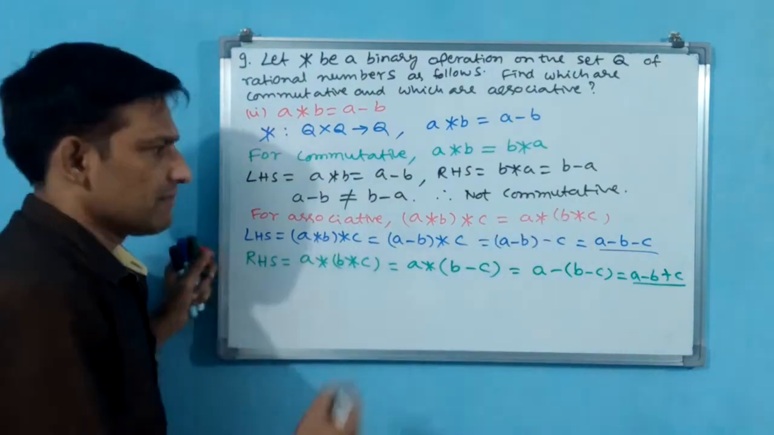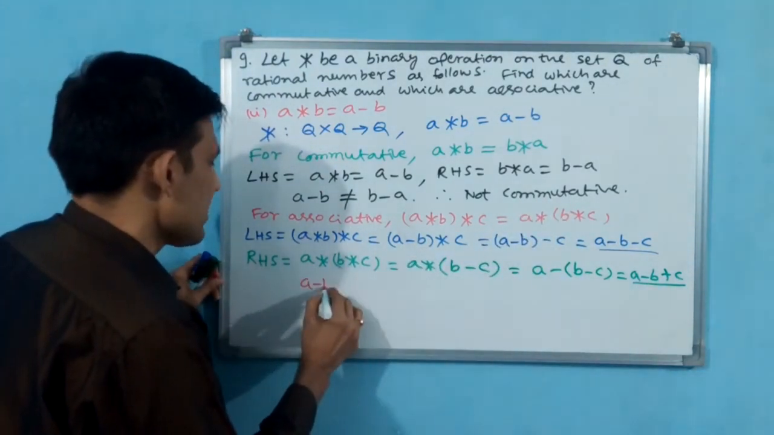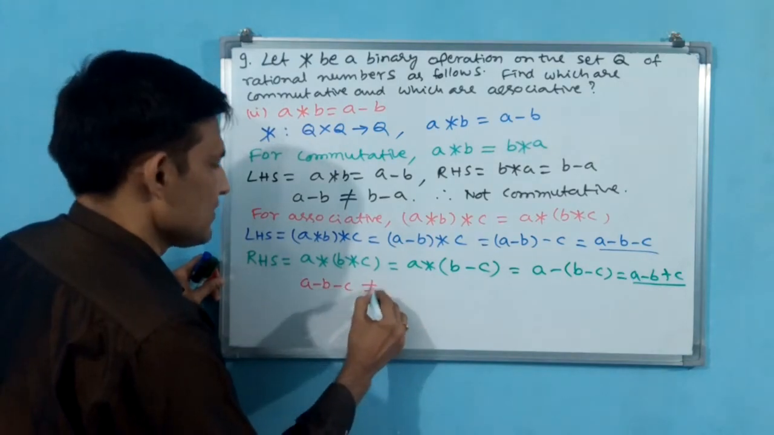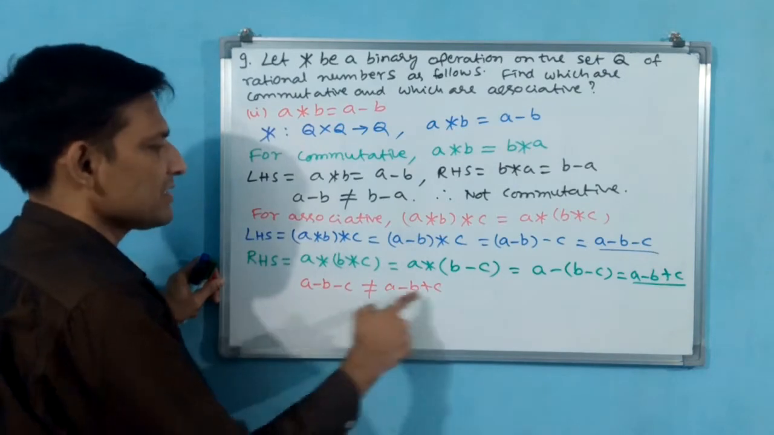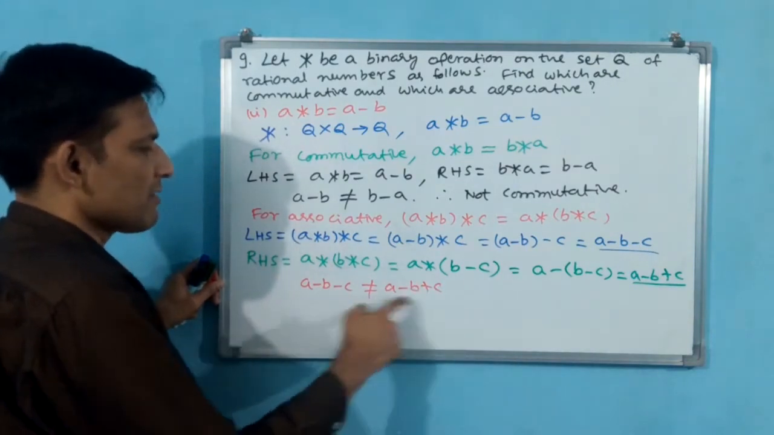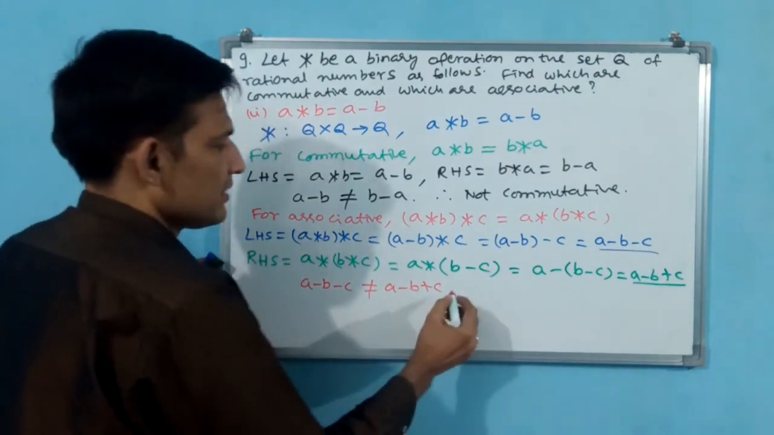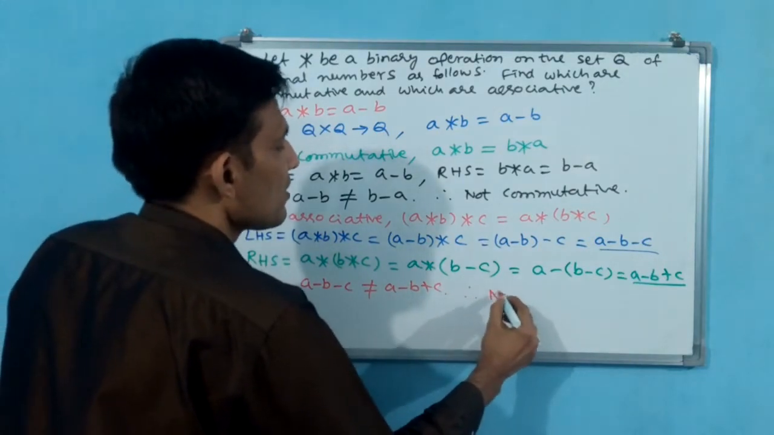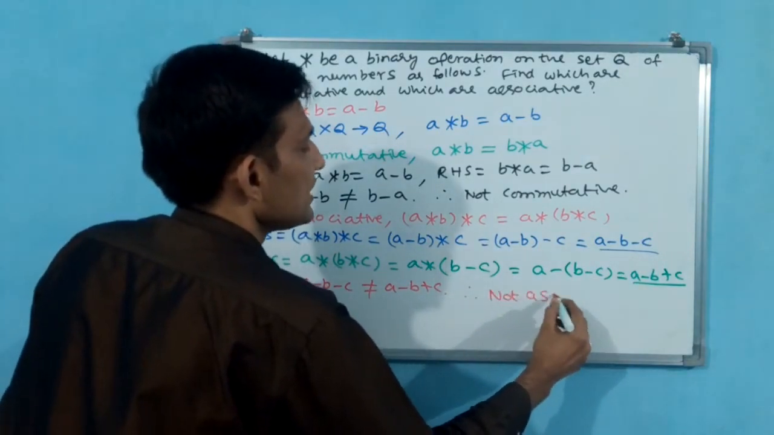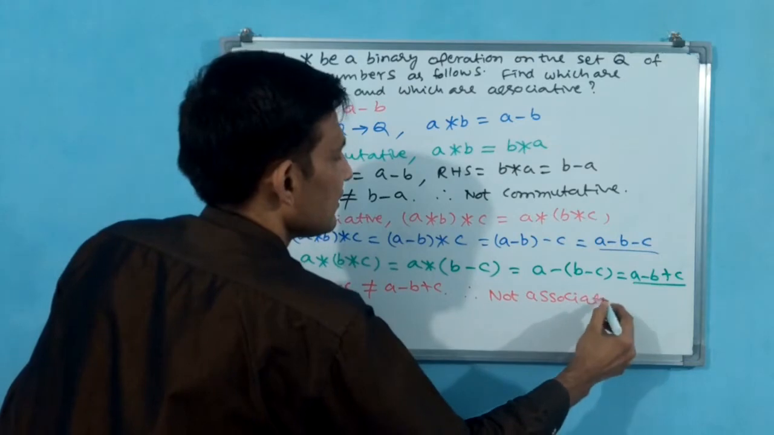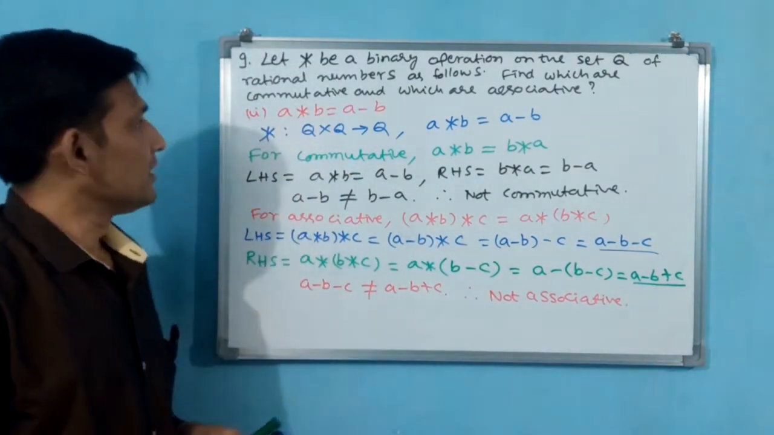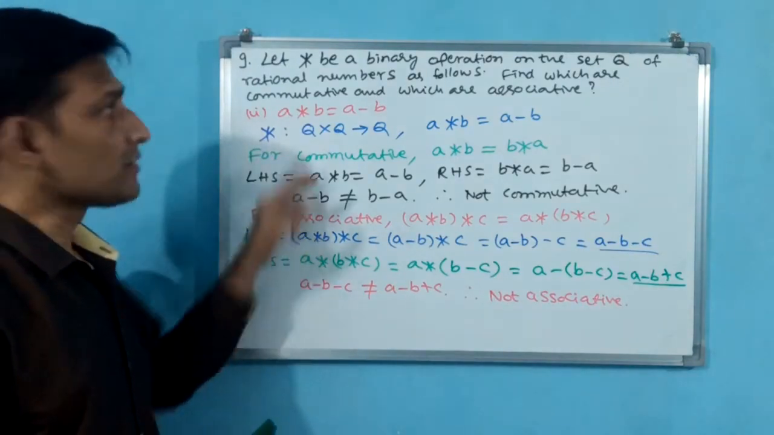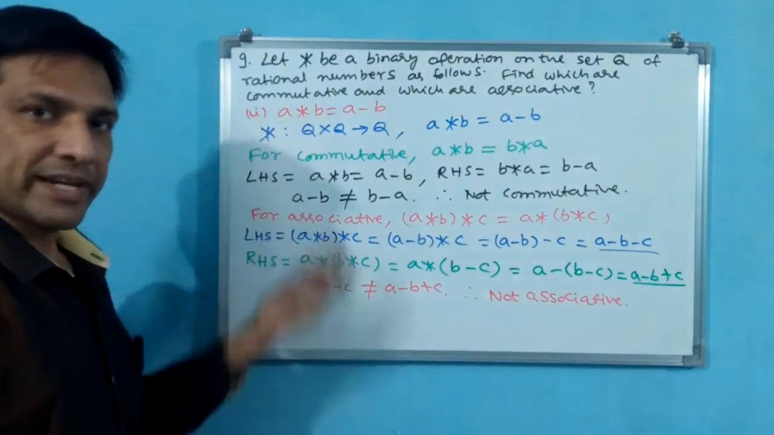Now both, are they equal? Not equal. Same thing you write: a minus b minus c is not equal to a minus b plus c. Here minus is there, here plus is there. a minus b is okay, but what about c? c is not equal. Therefore, not associative. Like this you have to write. Now we have finished the first part of this 9th question. We'll go for the second part also.